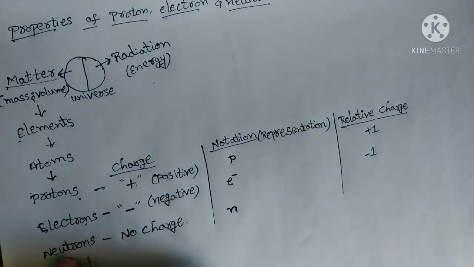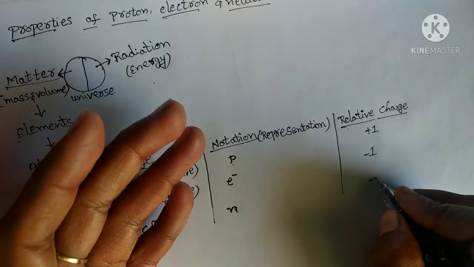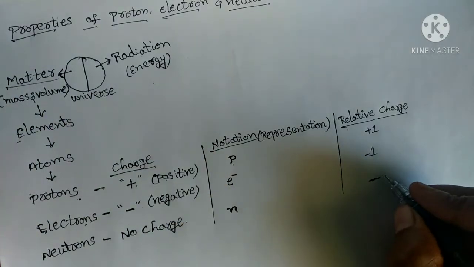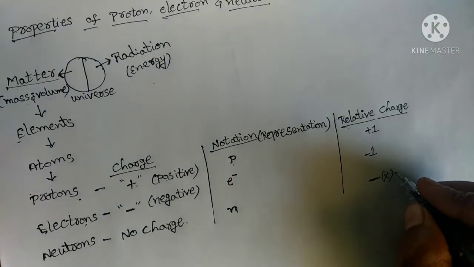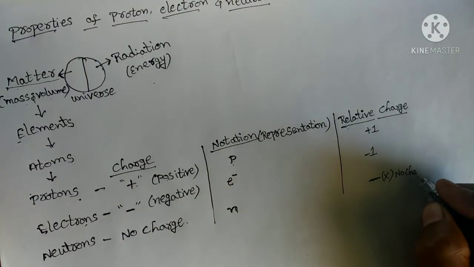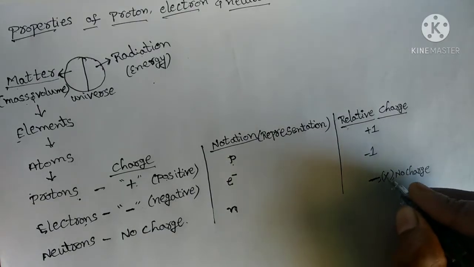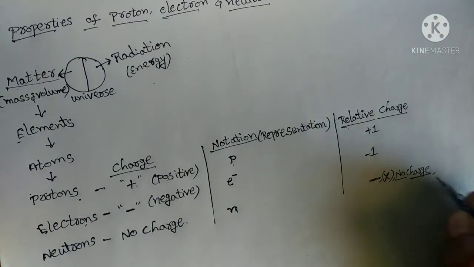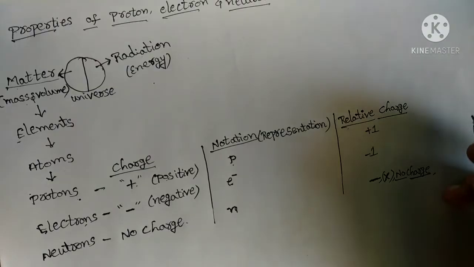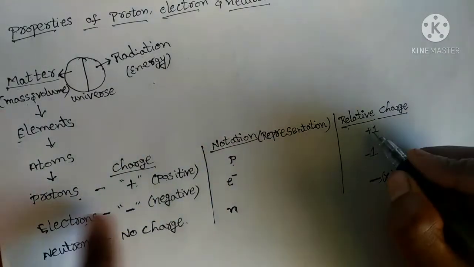Next one is neutrons. Neutrons actually have no charge, right? So we need not represent it, meaning it does not have a charge, so there is no relative charge either. We need not represent it, or it is simply no charge. Here we have represented it in words: it has no charge. Okay, now we have discussed the relative charges of proton and electron.